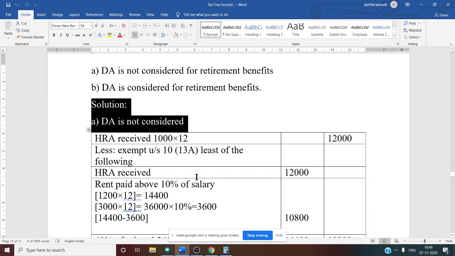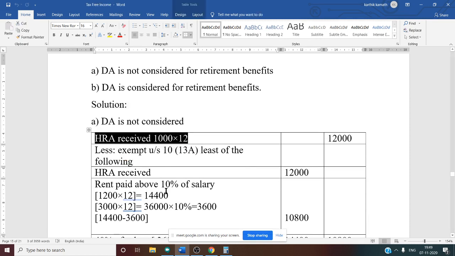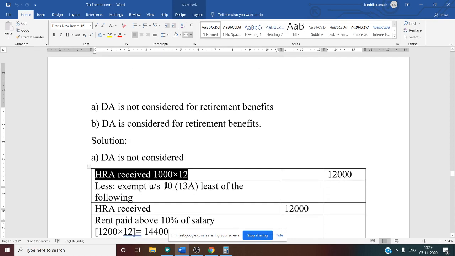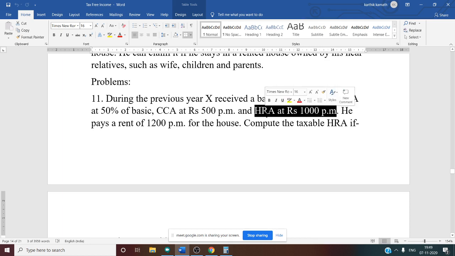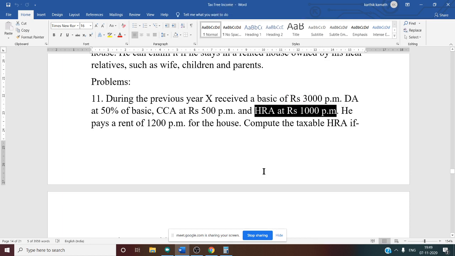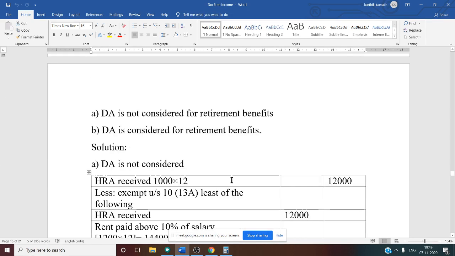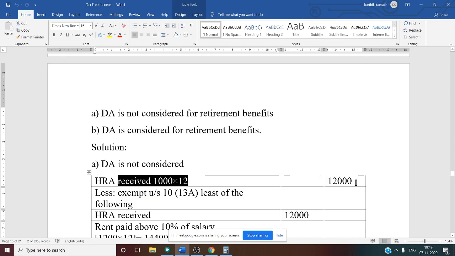You need to make the columns, particulars and amount. The first thing you need to write is HRA received, the same way we used to write for gratuity, commuted pension, earned leave encashment. Whatever amount is received as HRA, we need to write. HRA is given as 1000 per month. So for 1 year, what is the HRA? 1000 into 12, you will get 12,000.